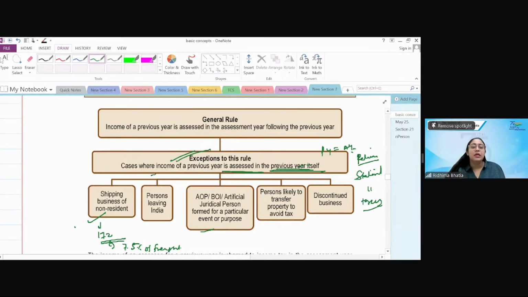Simple, makes sense. Then, person leaving India. Now I know this particularly because luckily I had exposure in international taxation. What happens is they have to obtain a NOC from the authorities.